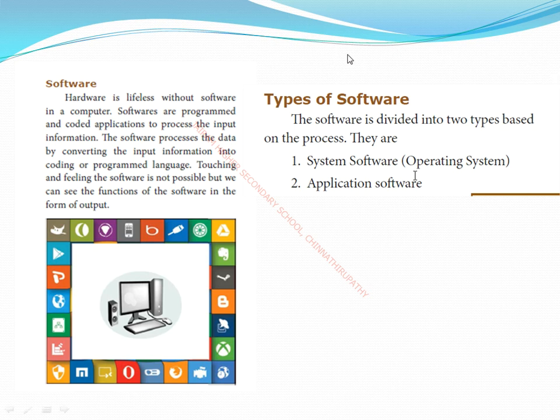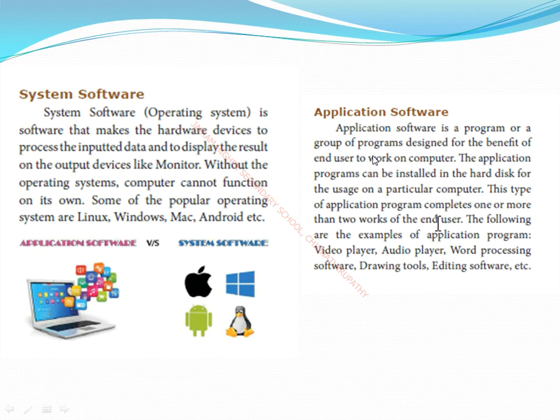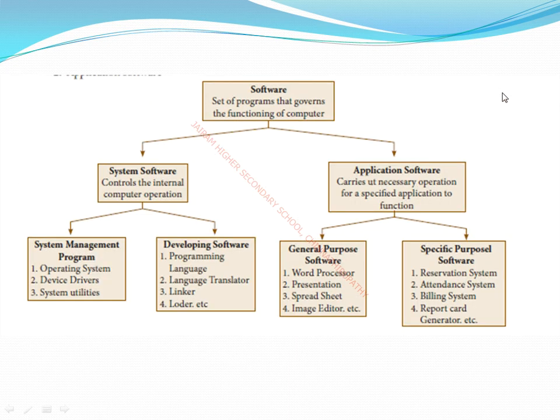How many types of software have we discussed? One is system software, another one is application software. Which is very important to the computer? I told you system software is very important to the computer because it manages the application software. Okay, what is the purpose of application software? It performs a specific task for the user. I hope you all understood these slides.